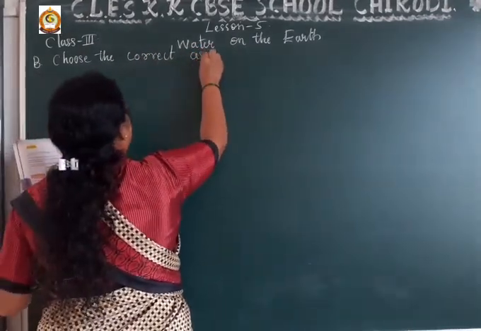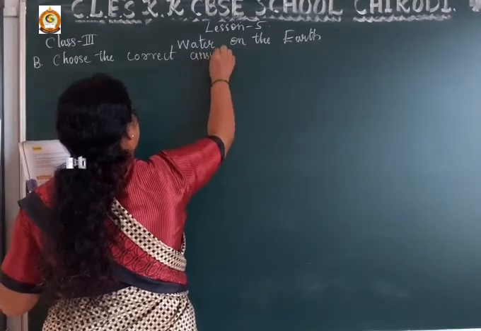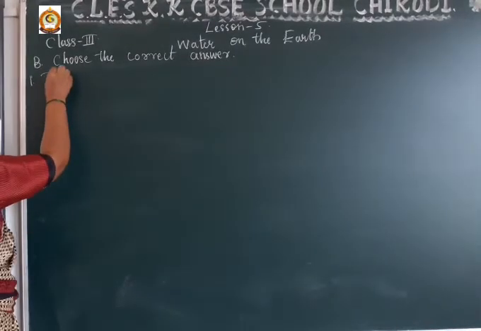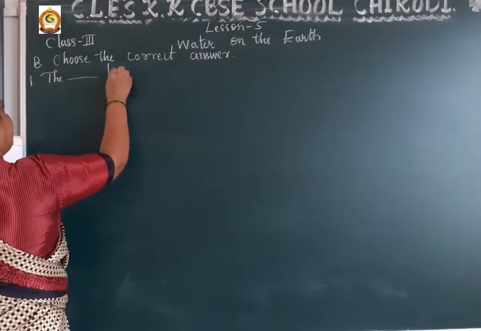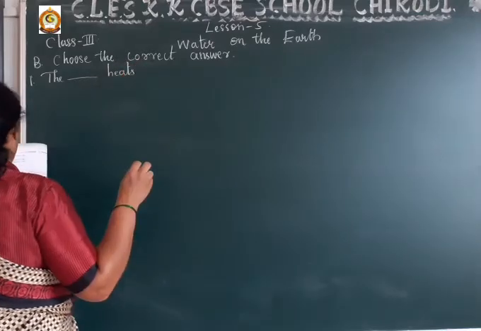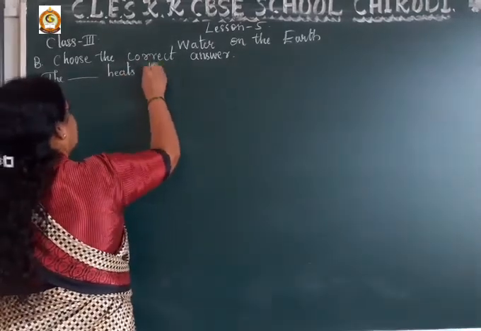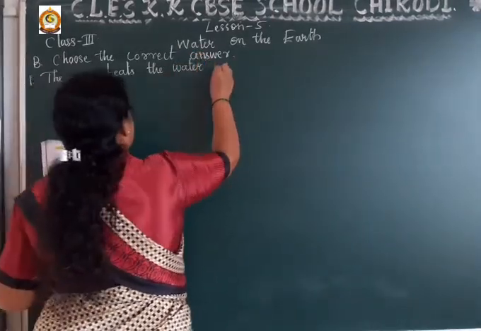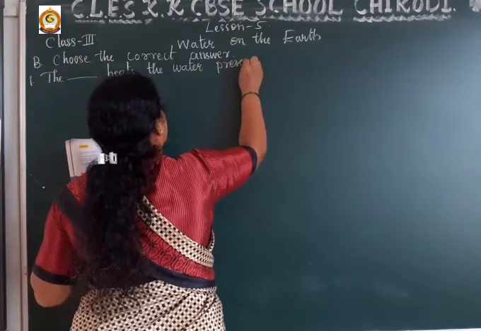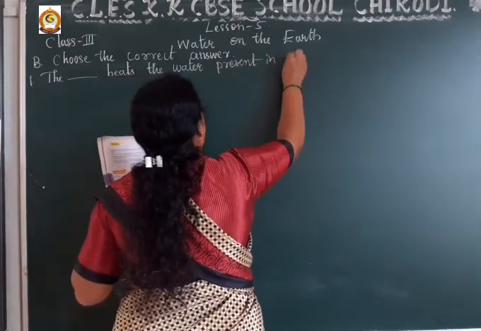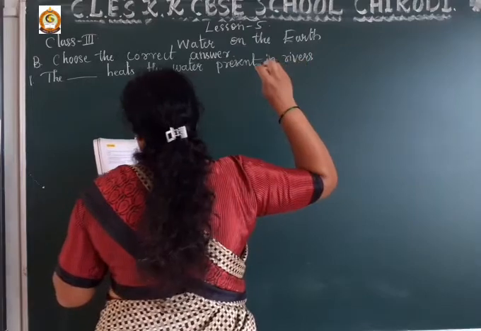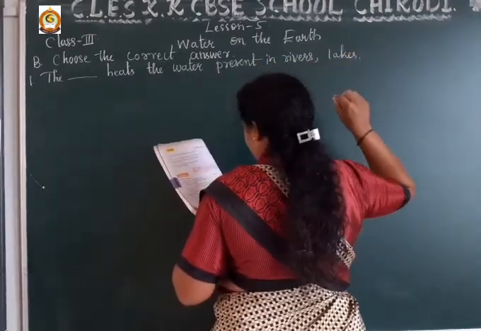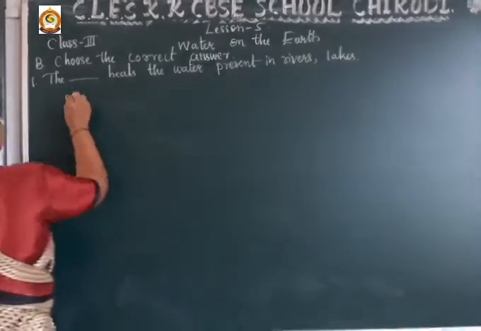Choose the correct answer. So first one is: the dash heats the water present in rivers, lakes, ponds and seas.